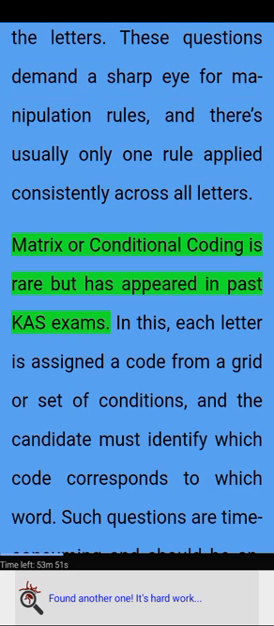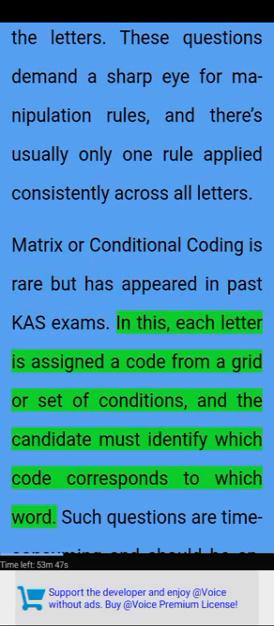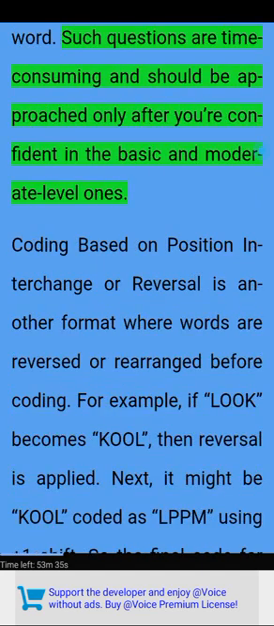Matrix or conditional coding is rare but has appeared in past CAS exams. In this, each letter is assigned a code from a grid or set of conditions, and the candidate must identify which code corresponds to which word. Such questions are time-consuming and should be approached only after you're confident in the basic and moderate level ones.